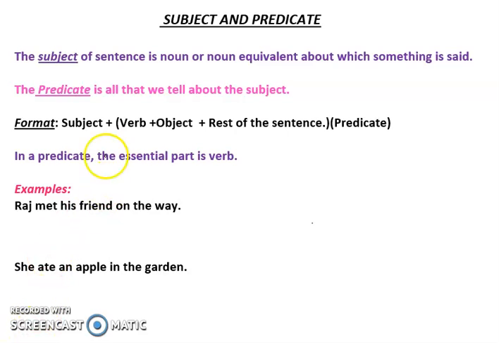Hi everyone. Today we are going to learn about subject and predicate. So the subject of a sentence is a noun or noun equivalent about which something is said. Okay. And the predicate is all that we tell about the subject.